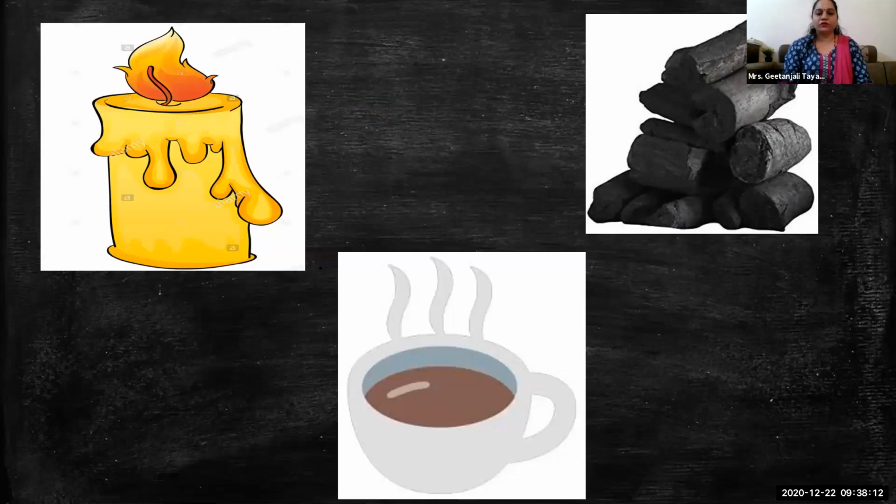Any object which is hot contains heat energy. For example, a candle is providing heat, a hot cup of tea, coffee, coal. After burning, it gets converted into heat energy. So all these are examples of heat. Anything which feels hot has heat energy.